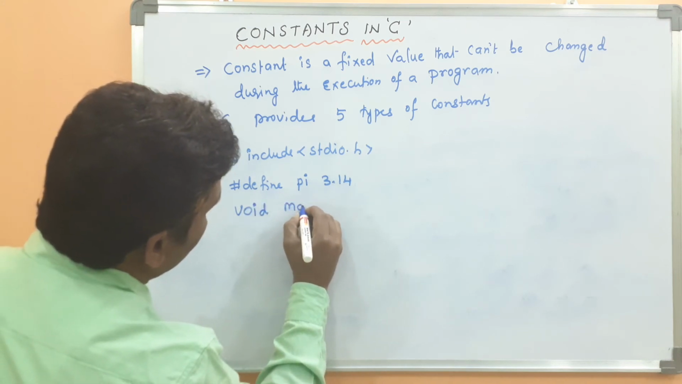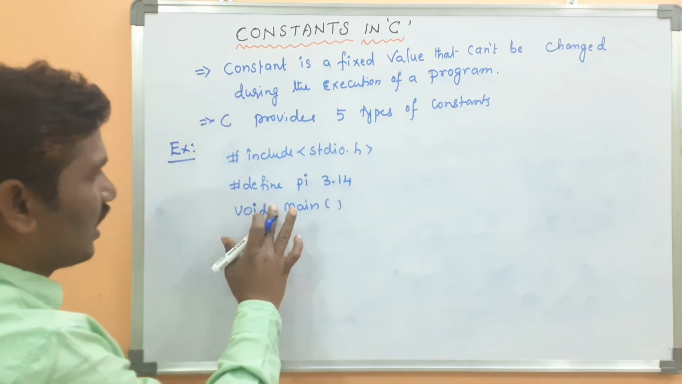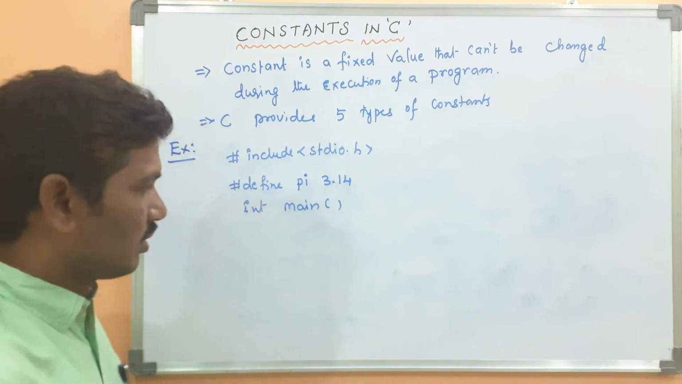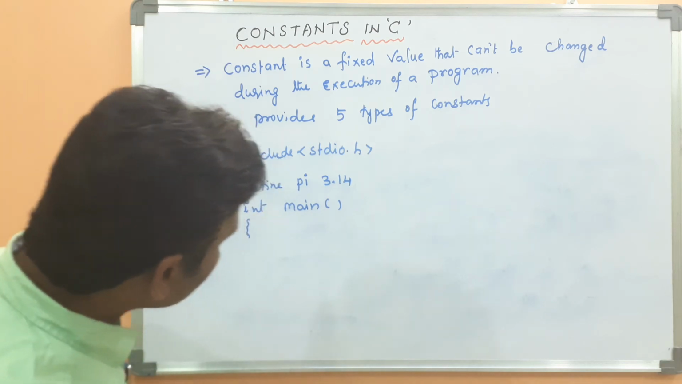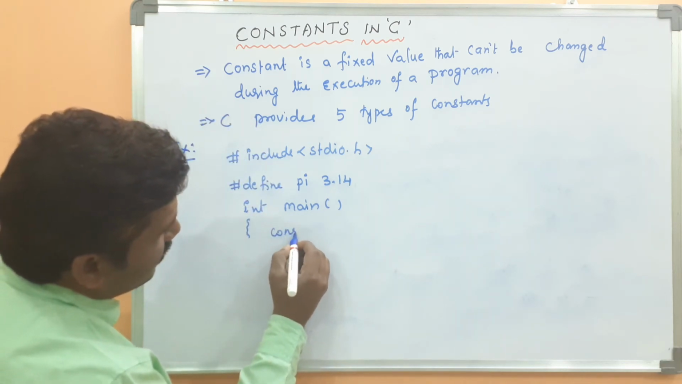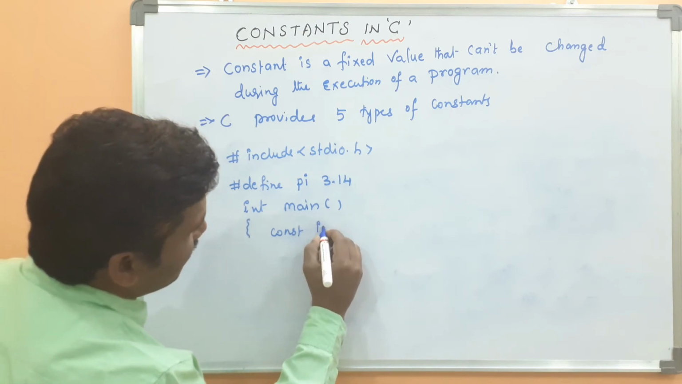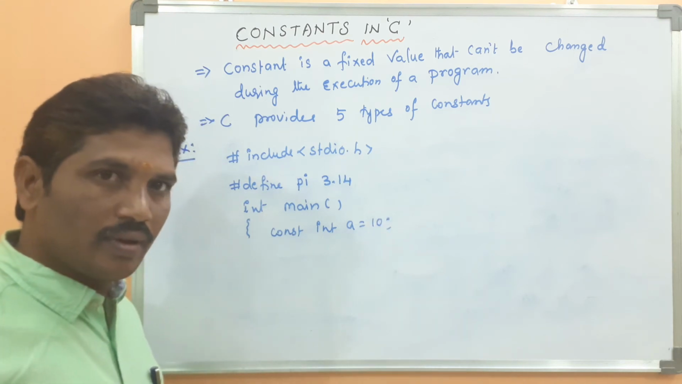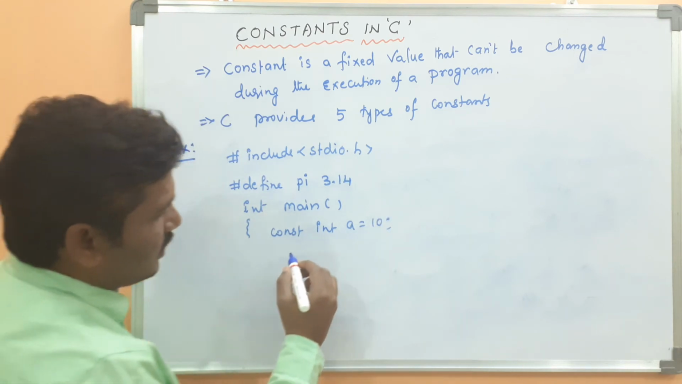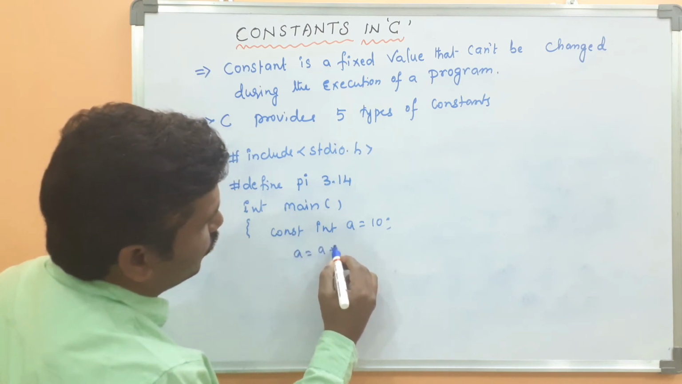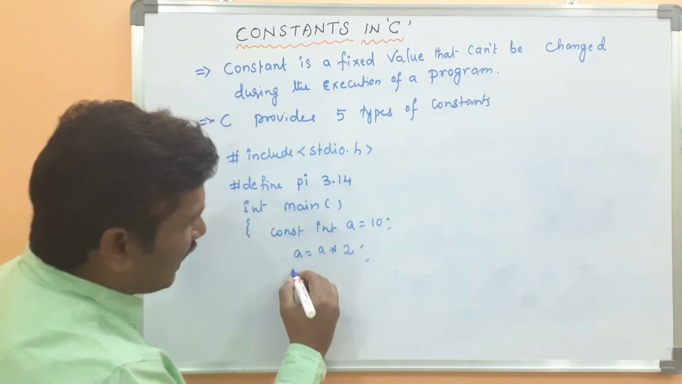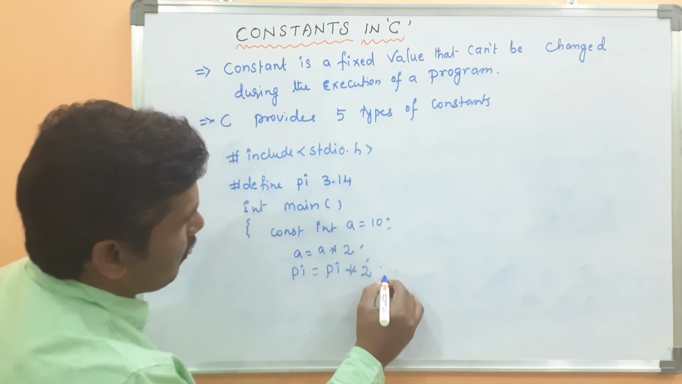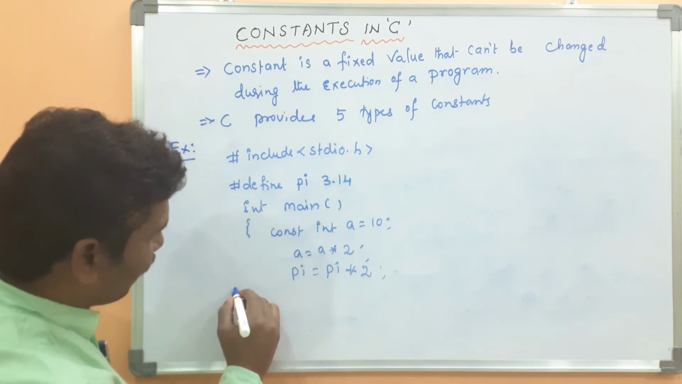Void main, or else you can write integer also. There is no doubt, either you can use int or void. Here const int R, then the value becomes 10. Here suppose if R equal to R into 2, then PI equal to PI into what? 2. Suppose printf